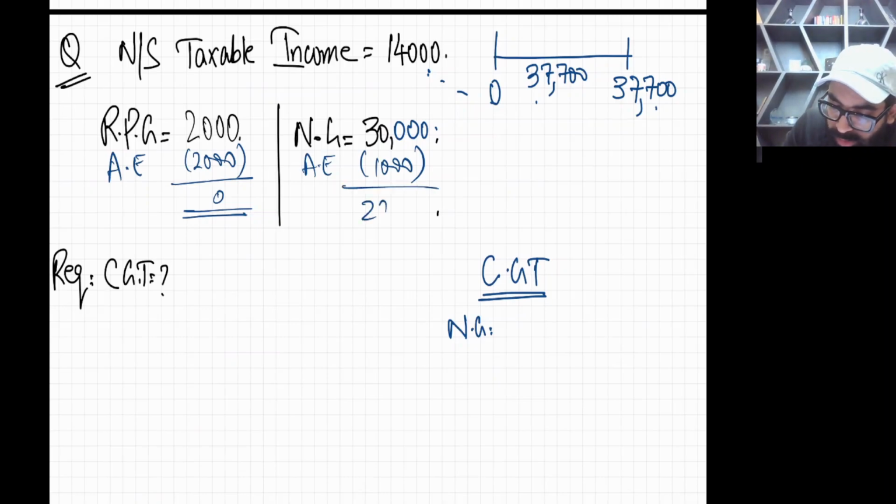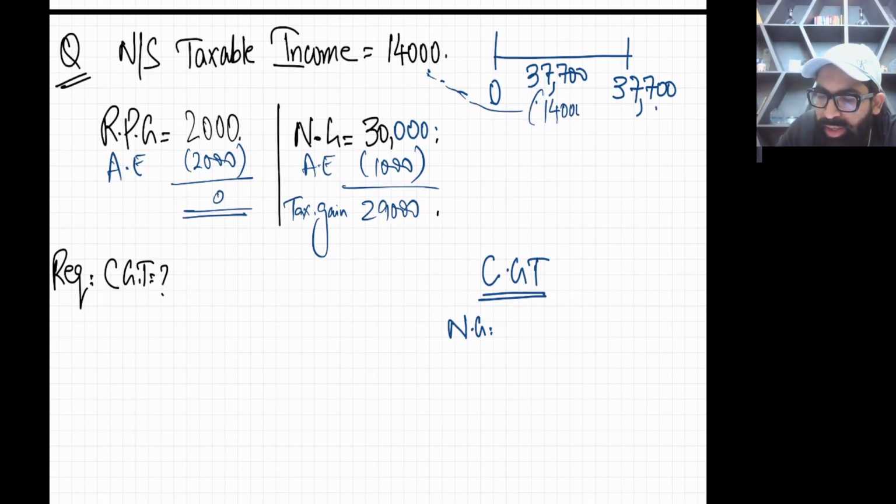So you have 29,000 of taxable gain with NG, and there is no RPG gain in this question. Okay, so now first of all, you will calculate tax on non-saving. Non-saving income will consume your first band.